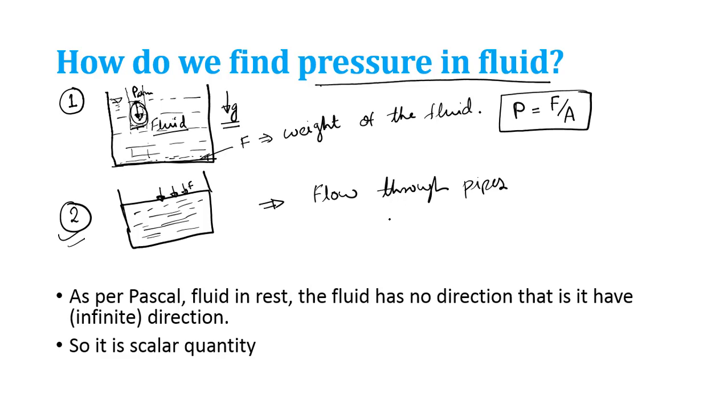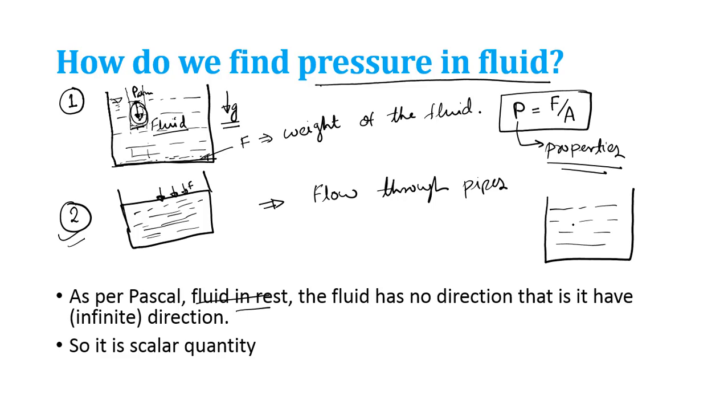So now we understand what is pressure in case of fluid. So let us try to understand whether the pressure is a scalar or vector, because if it is a property, then it should be either vector or scalar. As we studied in our lecture number 1, as per Pascal's law, when the fluid is at rest, the fluid has no direction, that is it has infinite direction.